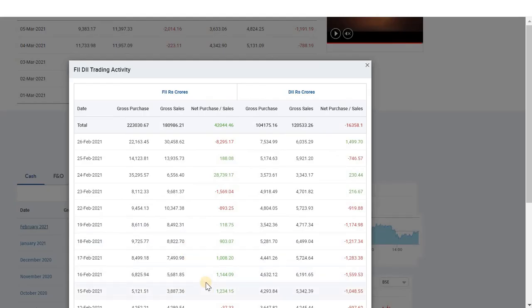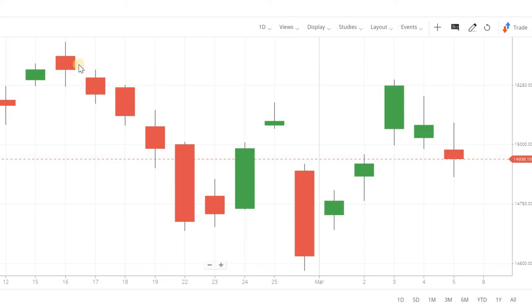After that, you see on February 16th, there is a net buying from FIIs of 1144 crores. On February 16th, there is a net selling of combined FII and DII. How much is the net selling? Around 400 crores. Since there is a net selling of 400 crores, the market has decreased so much.